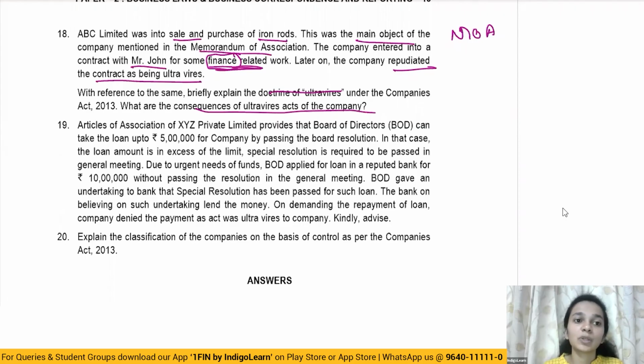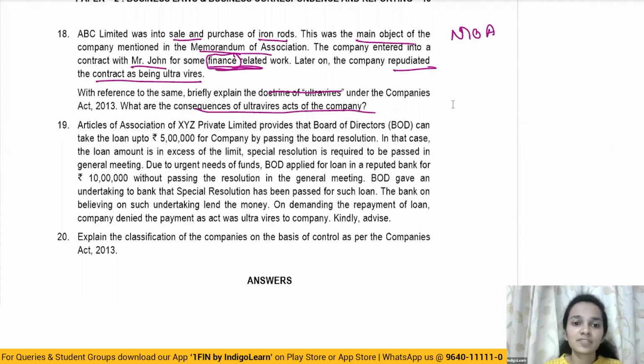The contract made between ABC Limited and Mr. John is null and void. It has no legal effect. The reason is, the MOA gives the object, scope and powers of the company, and the company cannot do anything which is ultra vires, that is beyond the powers.